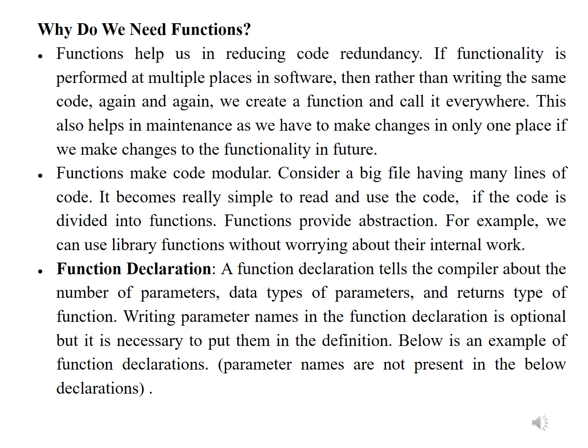Function declaration. Function declaration tells the compiler about the number of parameters, data types of the parameters, and return type of the function. Putting parameter names in the function declaration is optional, but it is necessary to put them in the definition. Below is an example of function declaration. Parameter names are not present in the below declaration.